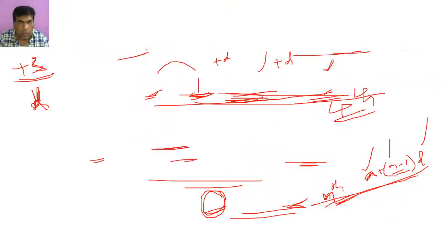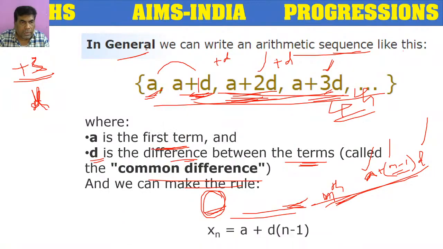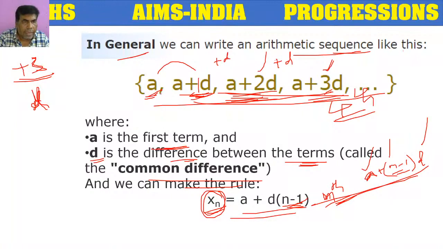Okay. So this is the general form of the arithmetic sequence. A, if we add d, we will get a plus 1d. Again if we add d, a plus 2d. Again a plus 3d. Where a is the first term, d is the common difference, and this is the nth term. This is the value of the nth term.